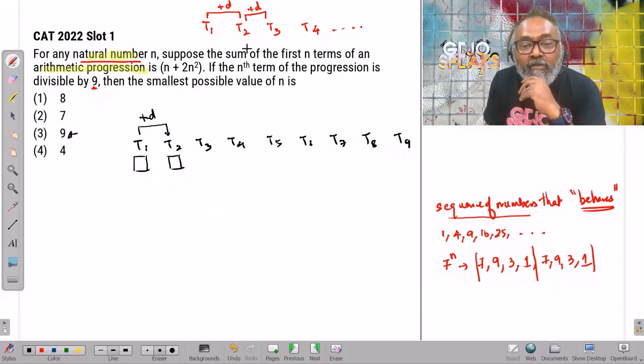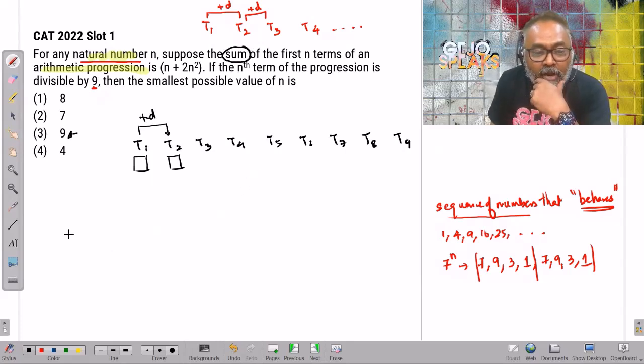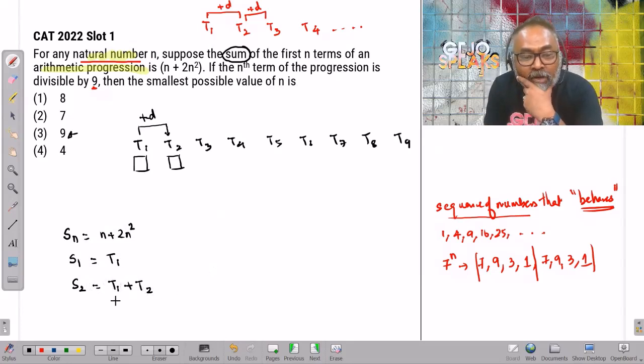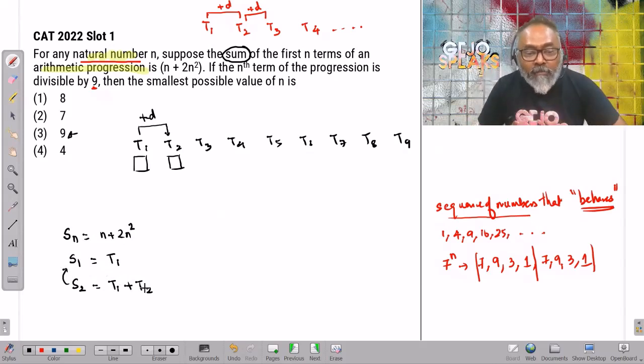But what is given is the sum of the first n terms. All right. So the sum of first n terms is given as n plus 2n squared. So what is the sum of one term? It will be just t1. What is the sum of two terms? t1 plus t2. And from here, if I subtract, I can find out t2 as well. This is awesome. So what is t1? I'll substitute n equal to 1. 1 plus 2 equal to 3. I got the first number, which is equal to 3.